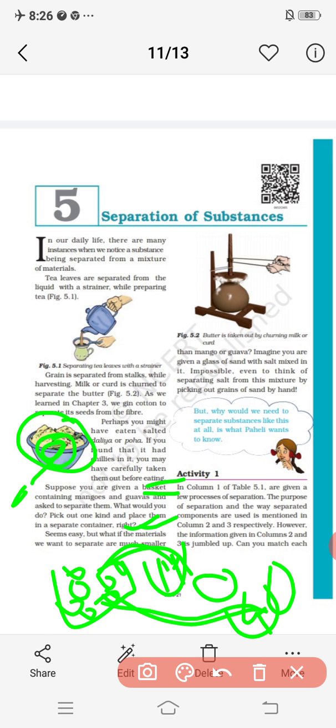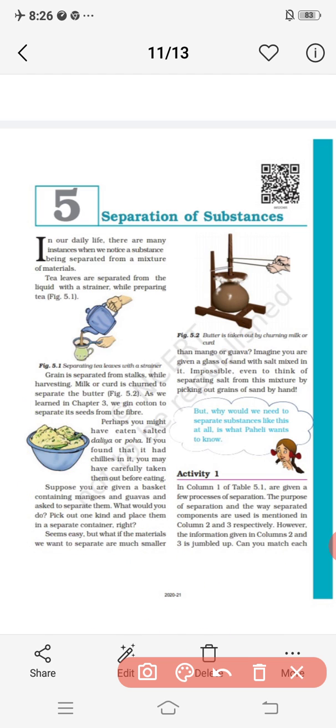Yes, obviously right. Now it seems easy. Yes, because when the substances are large, it is very easy to identify which one is the mango and which one is the guava. But what if the materials we want to separate are much smaller, so small that you can't see them with your naked eyes?